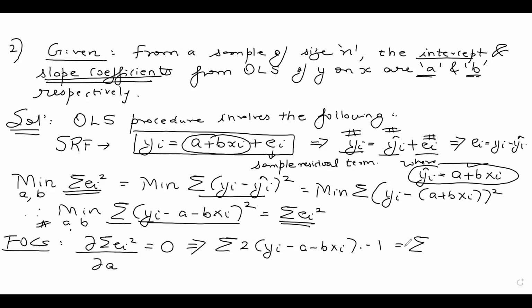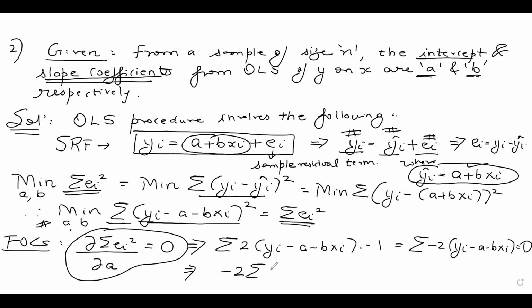So this becomes summation minus 2 times (yi minus a minus b xi) equal to 0, because we need to put it equal to 0. So minus 2 comes outside the summation. I take minus 2 to the right hand side, it vanishes. So I get summation (yi minus a minus b xi) equal to 0.